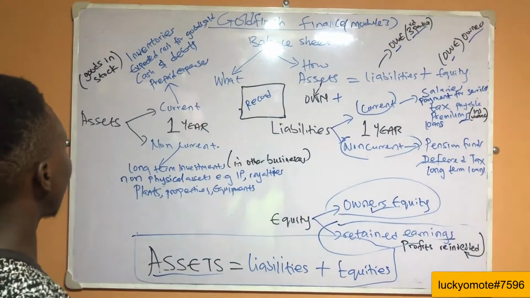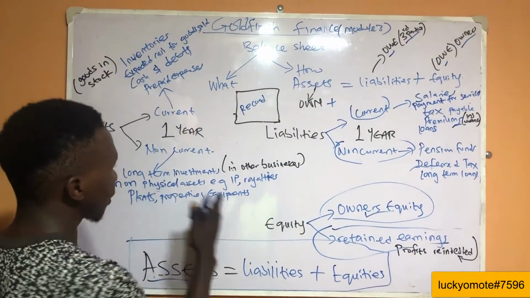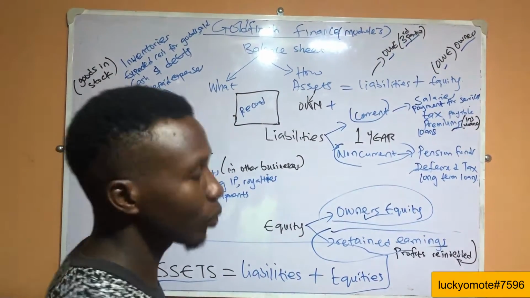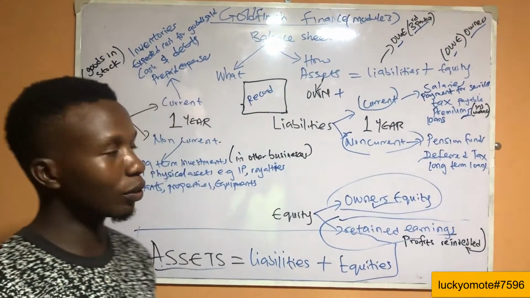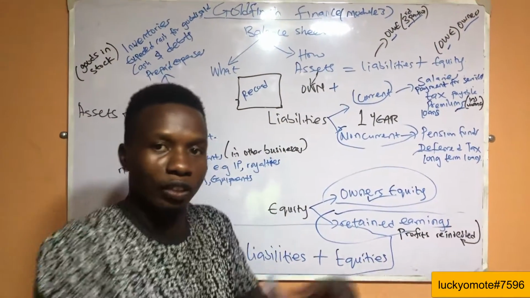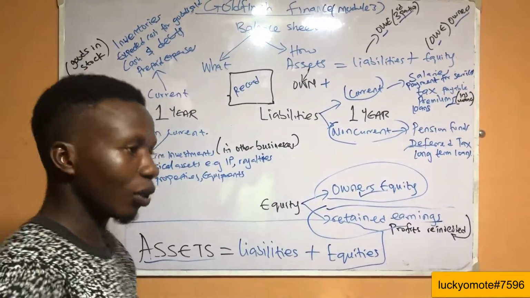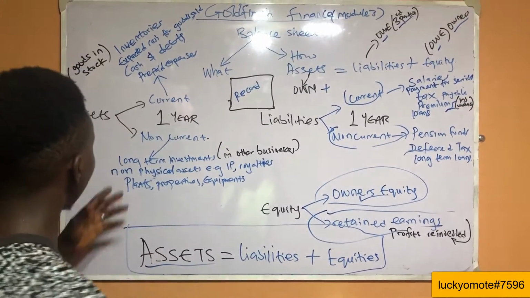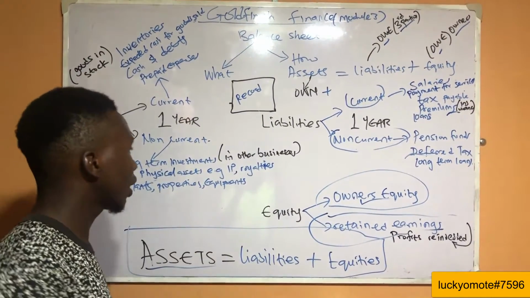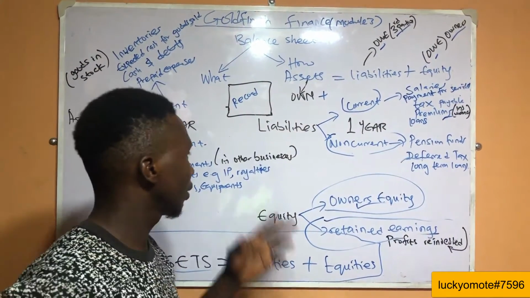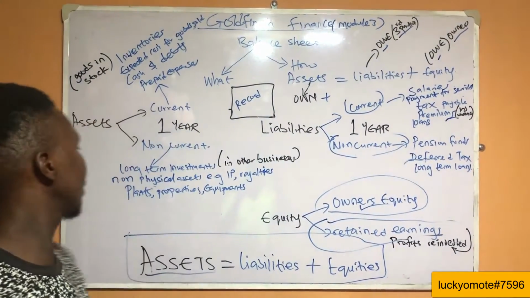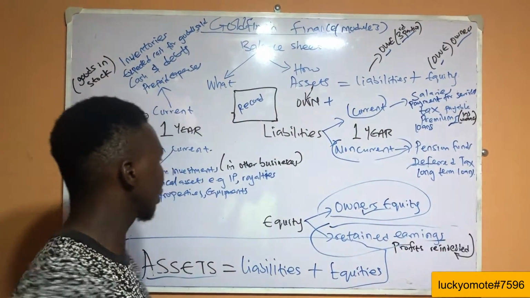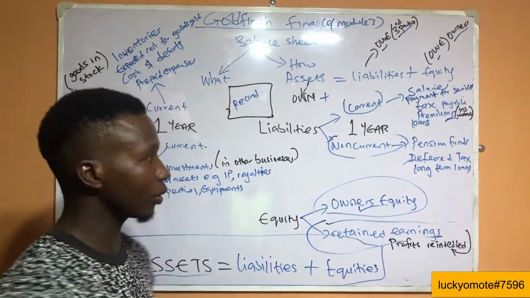Then let's talk about the non-current. Long-term investment in other people's business, because you don't just do business on your own, you invest also, so that you have more profit. Then we'll talk about the non-physical assets, e.g. IP, realities, and the plants, property, and equipment also.